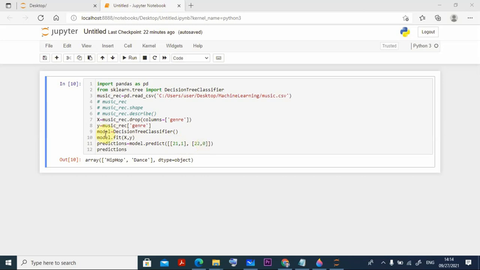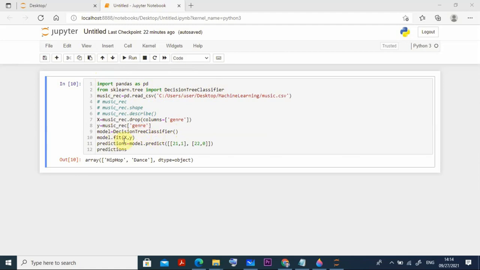Okay, so how do you do all the things? You see, I am using a model, that model is equal to DecisionTreeClassifier. Where do you get that one? I told you that we will be getting it from the library scikit-learn, or sklearn. So from sklearn.tree import DecisionTreeClassifier. You get it now? So first I am importing this from sklearn.tree, there I am importing DecisionTreeClassifier, and then I am using this model, which is equal to DecisionTreeClassifier. That means I am using a decision tree algorithm here for that purpose, right?